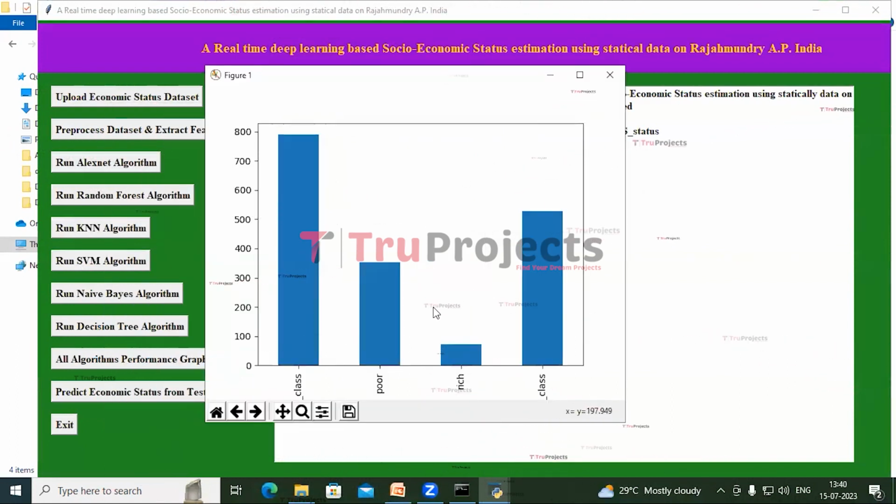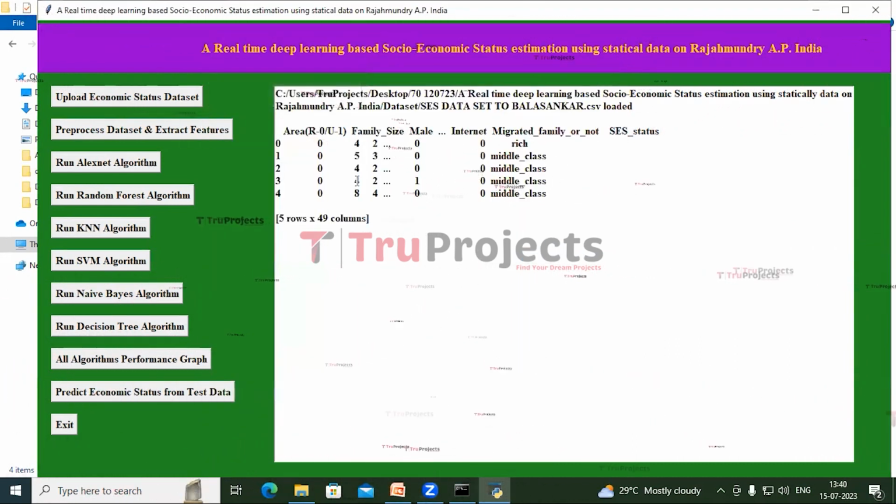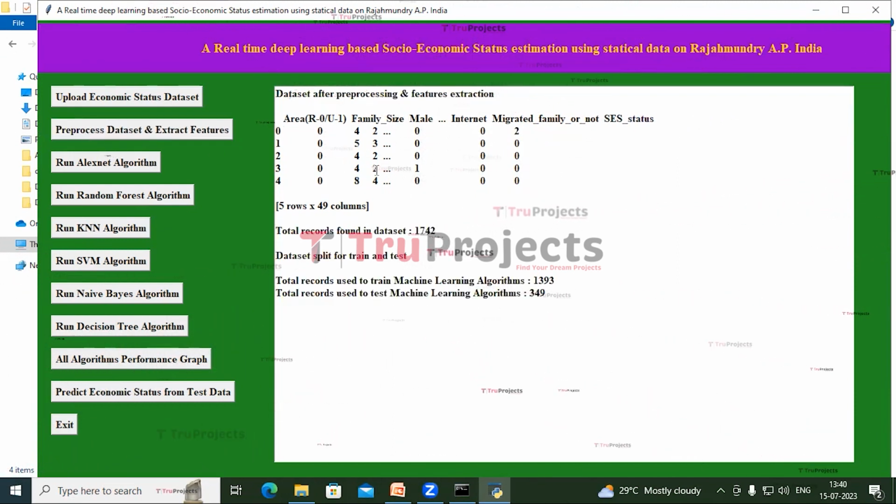In this graph, we can see the count of upper middle class, poor, rich and lower middle class populations in Rajahmundry. Close this tab. And it has confirmed that the dataset is loaded, and we can see the top 5 rows of the dataset. We can see that there are categorical variables in the data. So there is a need for pre-processing. Now click on Pre-process Dataset and Extract Features.